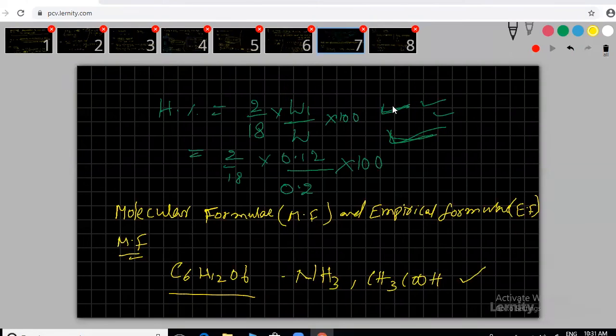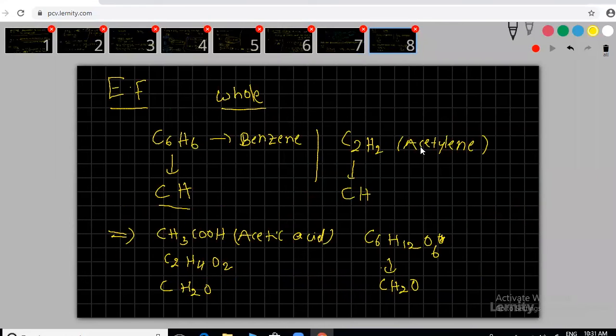I think the empirical formula is understood very clearly. The simplest ratio of atoms in the molecule is called the empirical formula. Clear? I think so. We're done.